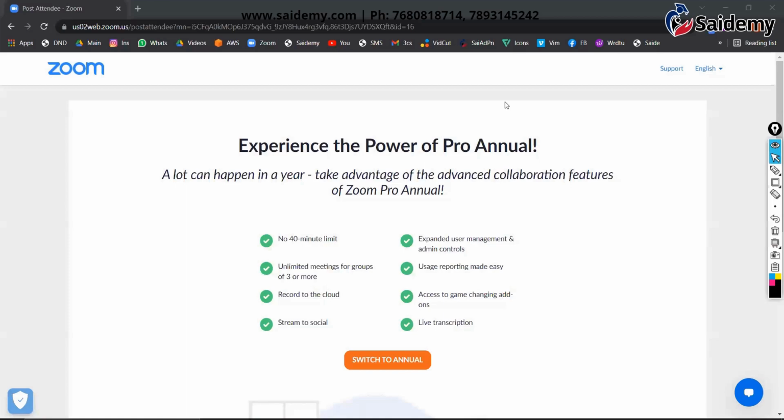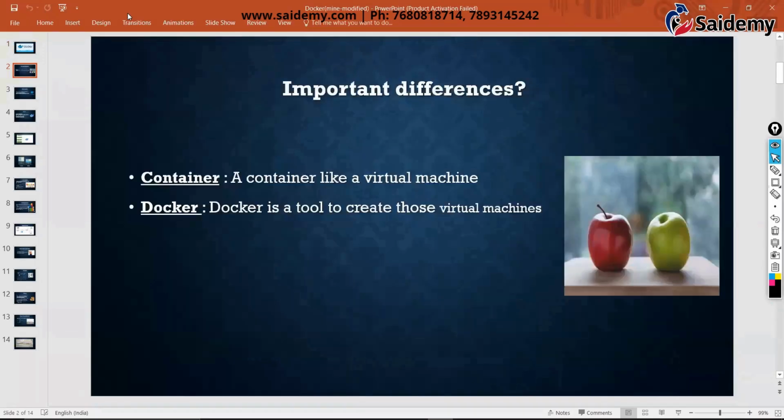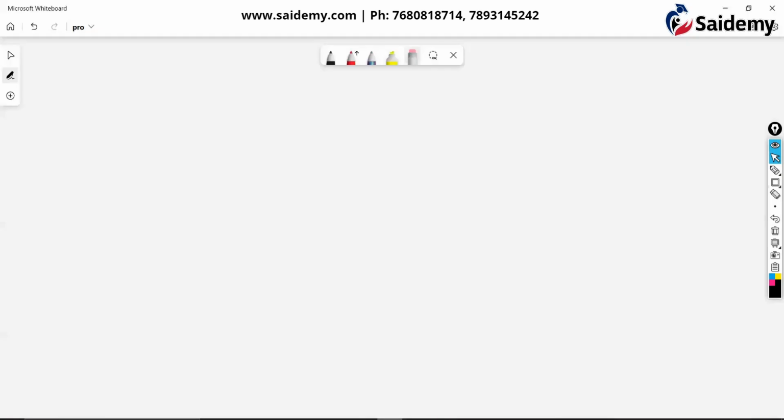Coming to Docker. Before you understand Docker, you must know one important word, that is container.